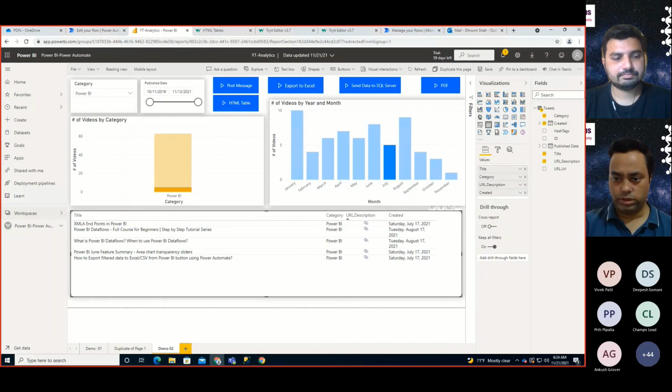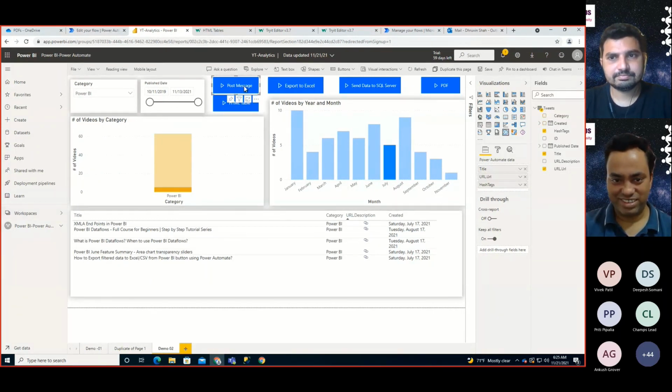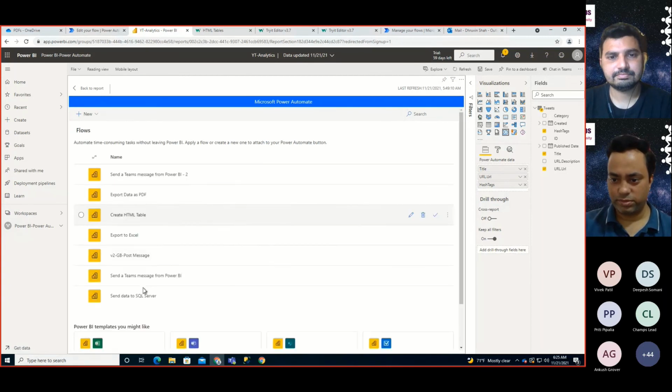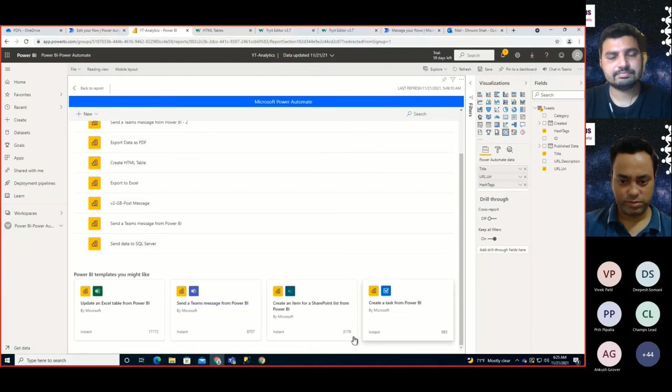Okay, I think that's all from Bipin so far. Then the next question is from Arsad. Is there any existing template for this? I think you uploaded it somewhere. Yes, in GitHub. At this moment it is supporting very few templates. Only four templates are available at this moment, but gradually I think Microsoft will add more. These are the four templates which are available at this moment: update an Excel table, Teams. Only four templates, and the rest of the thing you need to do with your existing Power Automate knowledge.